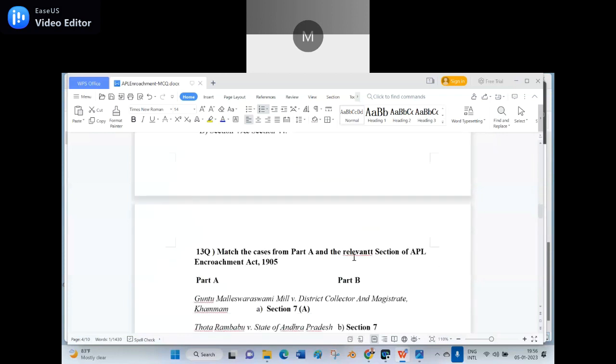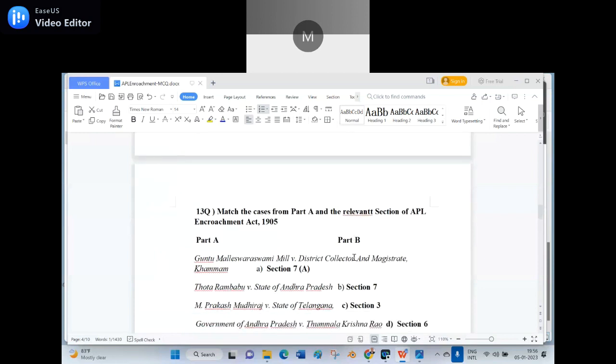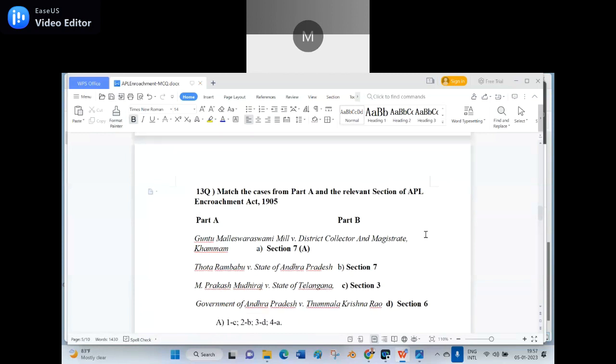Now 13th question. Match the cases from part A with the relevant sections of the Andhra Pradesh Land Encroachment Act of 1905. Part A: Guntu Malleshwaram Mills versus District Collector and Magistrate Khammam; Tota Rambabu versus State of Andhra Pradesh; M. Prakash Mudiraj versus State of Telangana; Government of Andhra Pradesh versus Tummala Krishna Rao.